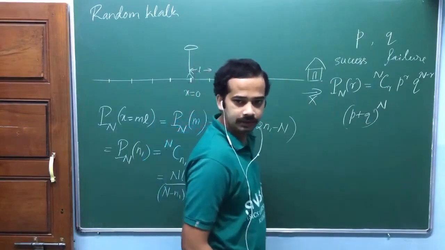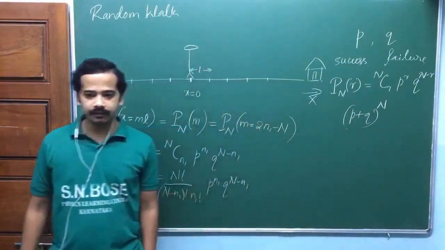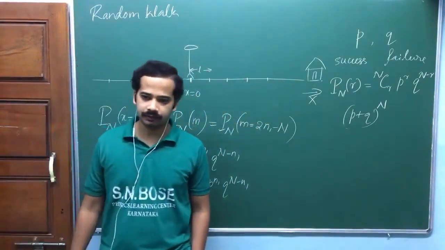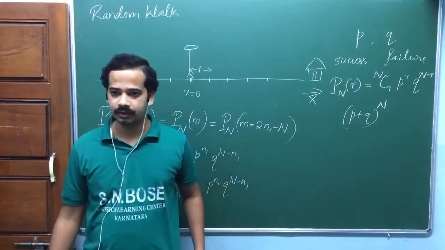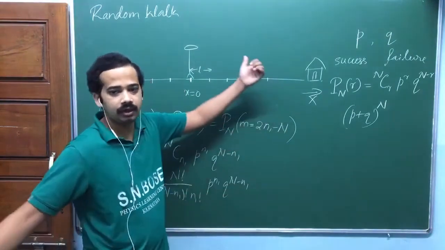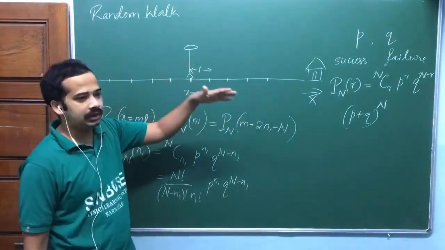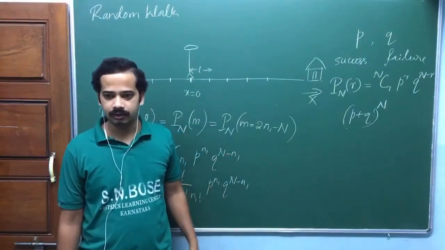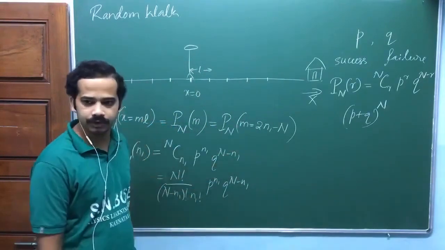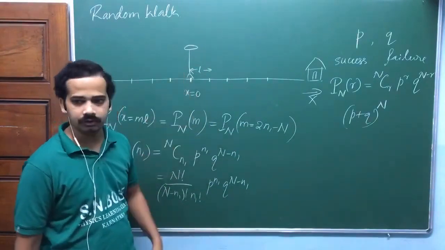So shall I say like this, isn't it? Suppose half of the atoms are parallel to the magnetic field, the other half are anti-parallel to the magnetic field, there will be no magnetization, no net magnetization, isn't it? Here also, if the number of steps to the right is the same as the number of steps to the left, there will be no net displacement, isn't it? He will not move towards home or away from home, isn't it? He will be at that position only, isn't it?